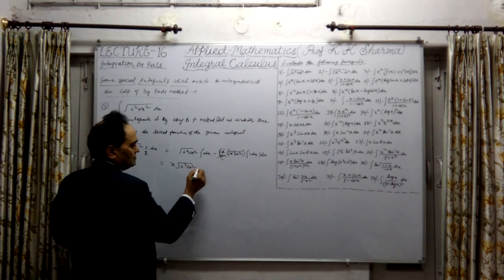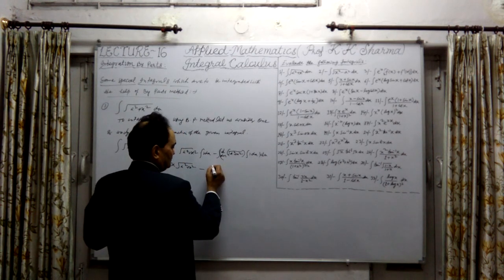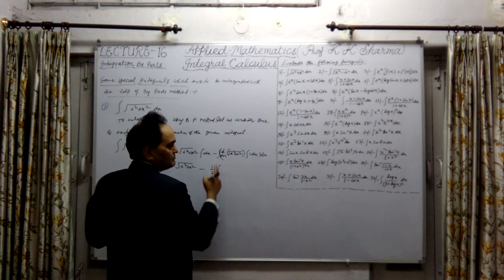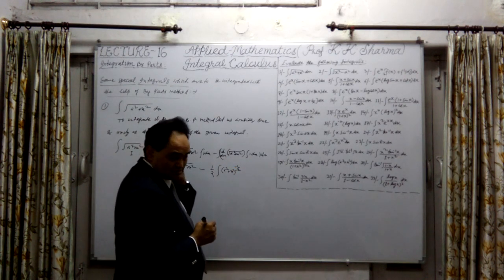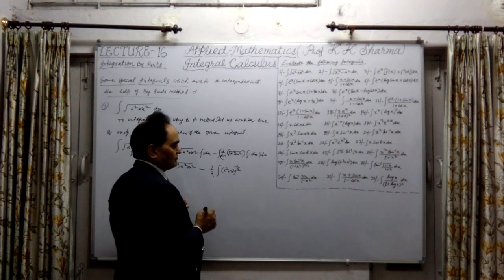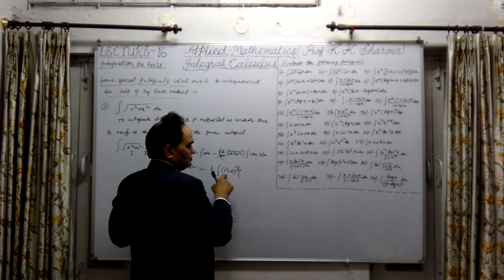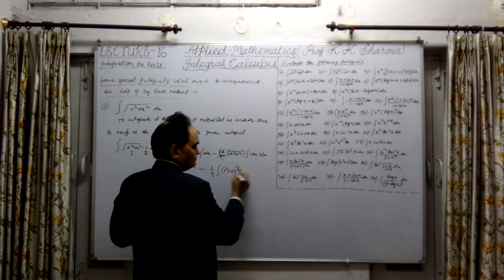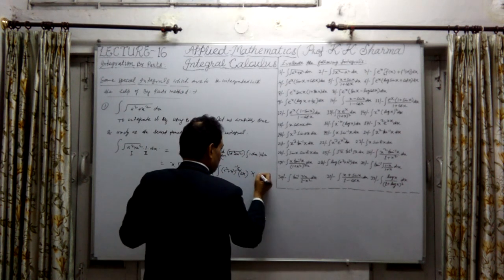Now the differentiation of this, a square plus x square to the power half: the first power half will come before, and the leftover power is minus half, because half minus 1 in case of differentiation. That will be minus half leftover, into the differentiation of the inner value. A square is 0, x square is twice x, into x, into dx.